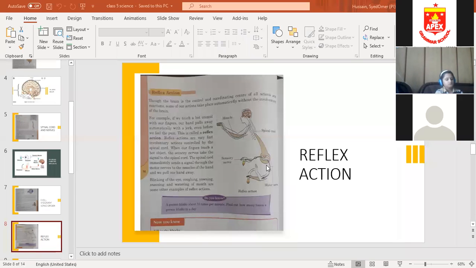The motor nerve sends signals from the brain to the muscles and glands. Okay, motor nerves send signals from the brain or spinal cord to the muscles or glands. You can write in the next blank: brain or spinal cord in the first line, to the muscles or glands. It's also written on page number 53, motor nerves.